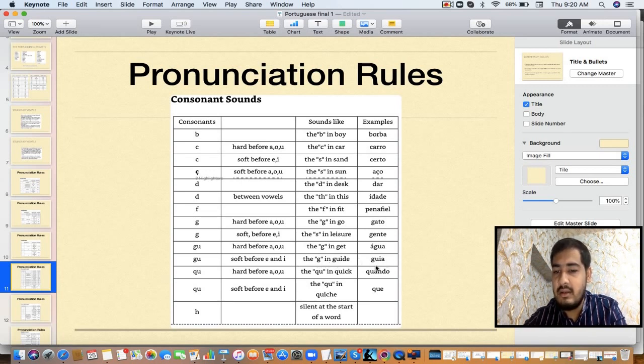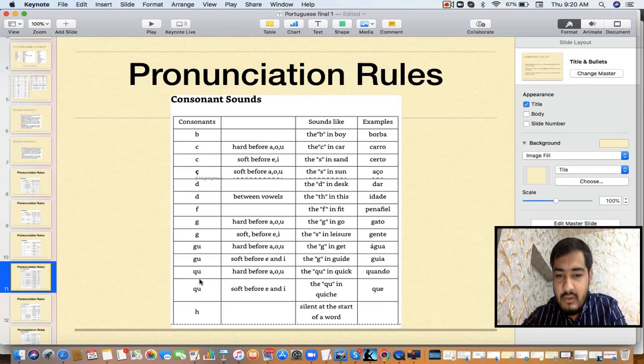So this will be guya. But overall the logic is the same. You can see after G, U is coming, here also after G, U is coming. So it will have the g sound. This is an extra rule, but overall this is basically the same as what I said above, that whenever G is coming before A or U, it will have the g sound, otherwise j sound. So here everywhere it's coming before U, so guya.